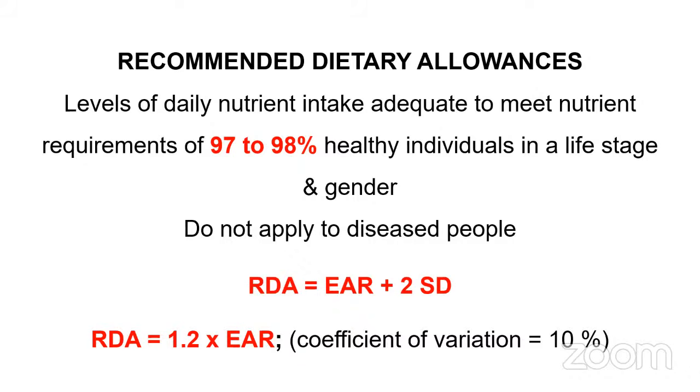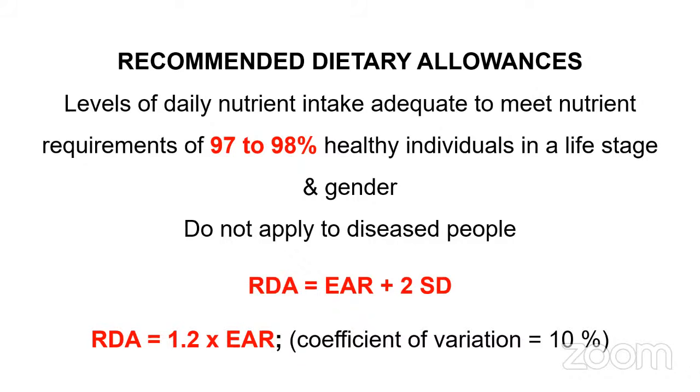Now you may get a question, right? Like, what is EAR? RDA understood, like 97 to 98% healthy individuals. For them, the nutrient requirement is called as RDA. Like that, you will understand. But when it comes to EAR, same thing, same concept. But it is only adequate for 50% of the population. Like I'll give you an example, okay? Let us take iron. Iron for adult female, if you take, the nutrient requirement is 29. Just for an example, I'm saying, okay?